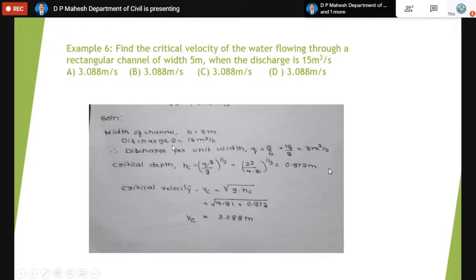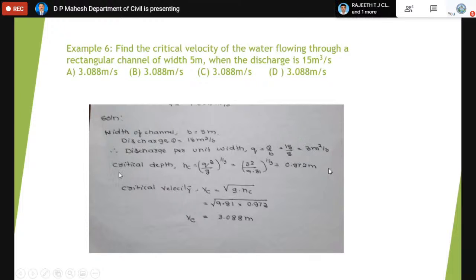The discharge of 15 cubic meter is through the entire width of the channel, 5 meter. If you wish to find the discharge per meter width, you must divide it by the width of the channel. So the discharge per meter width is denoted as small q, and that small q will be 15 by 5, that is 3.